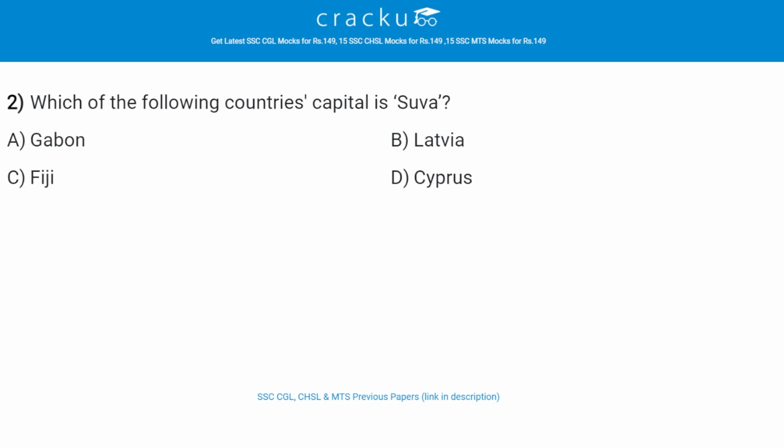Which of the following countries' capital is Suva? The correct answer is C, that is Fiji. Suva is the capital, chief port and commercial center of Fiji in the South Pacific Ocean. The city lies on the southeast coast of Viti Levu, that is Fiji's principal island.